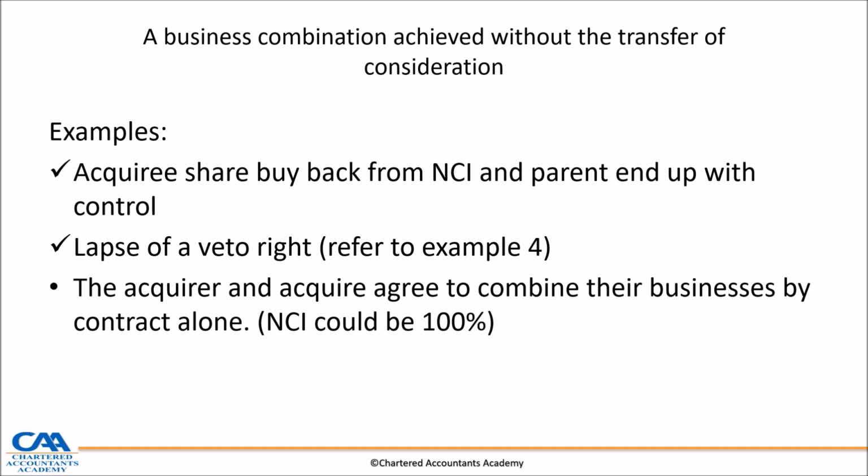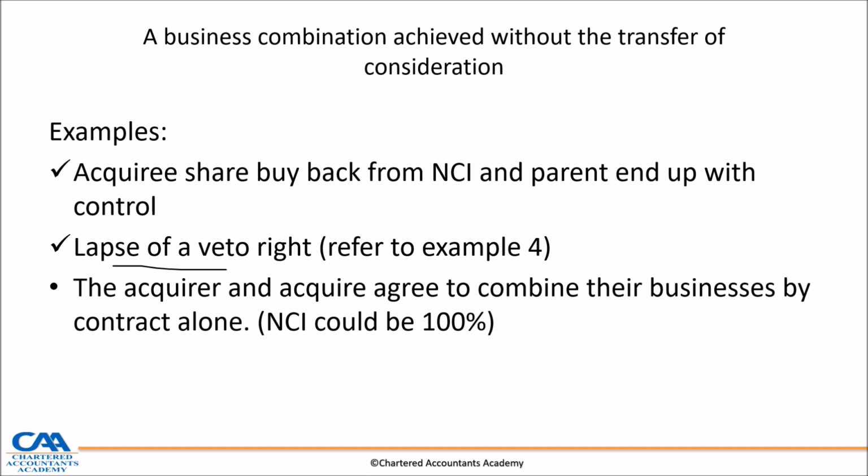Otherwise, if we go back to example 4, there could be a lapse of a veto right, which has been stopping control. Okay, so if you look at WHL, which had 80% and the veto was with Mr. Titus with 20%. By the passing on of Mr. Titus, WHL immediately and effectively obtains control because the veto right lapses on the same day.